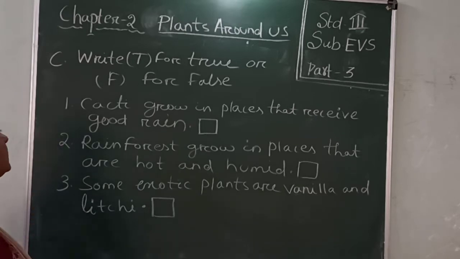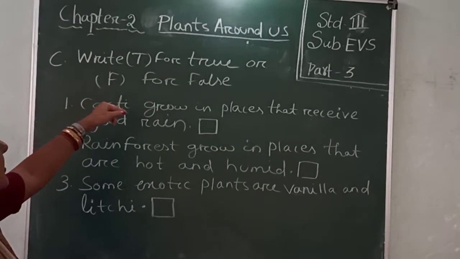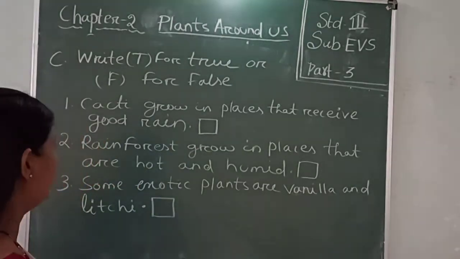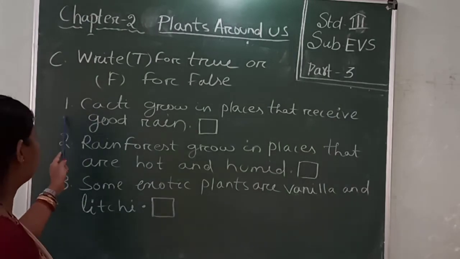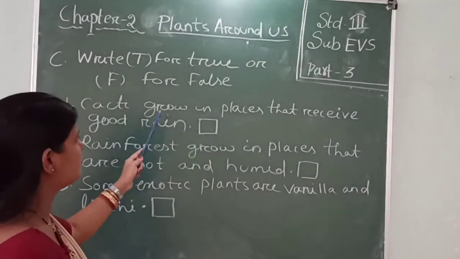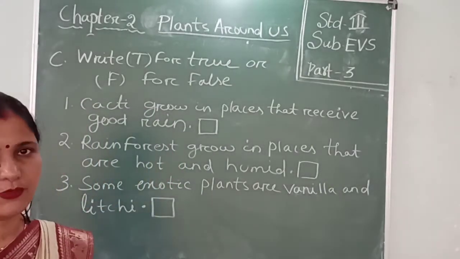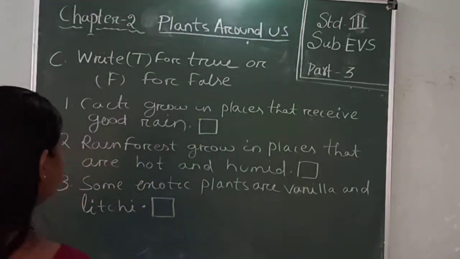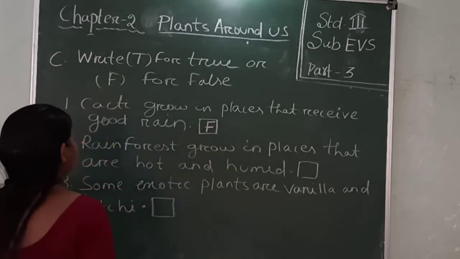Then we have question C. The question is: write T for true and F for false. Here the statements are given. Which is true, we write T, and which is false, we write F. Number 1: cacti grow in places that receive good rain. Cacti is a desert plant, and in desert areas there is very little rain, so this one is false.